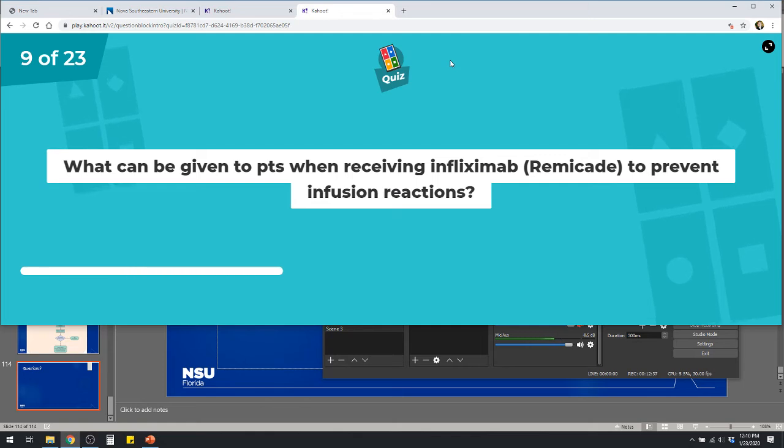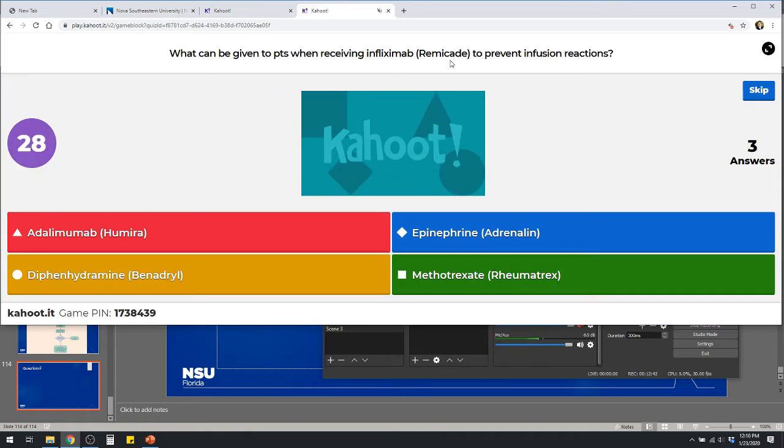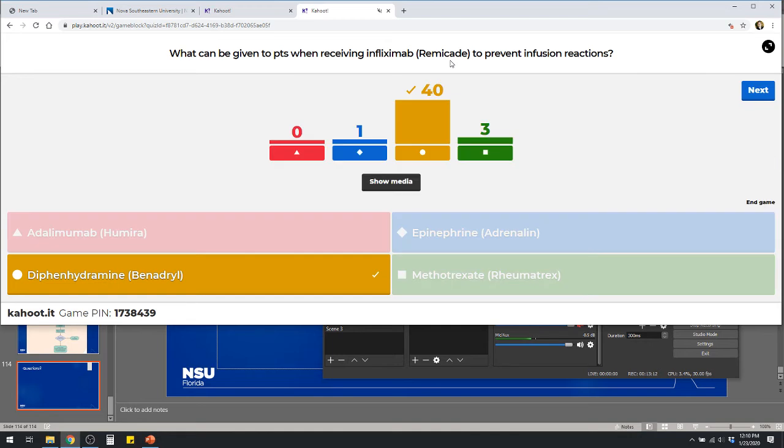All right. What can be given to patients when receiving infliximab to prevent infusion reactions? Give them Humira, epinephrine, diphenhydramine, or methotrexate. An infusion-related reaction. Very good. Yes. So when I say infusion reaction, what do I mean?